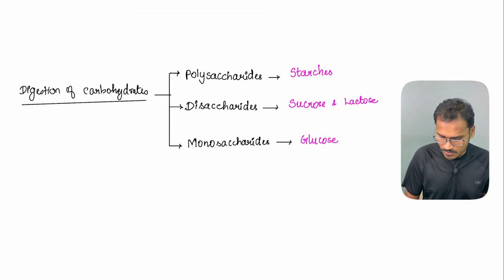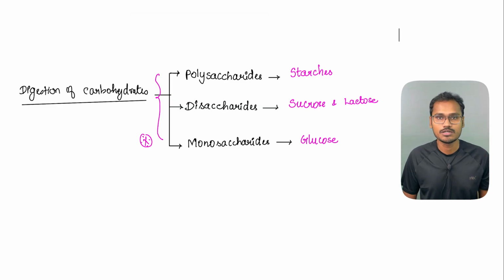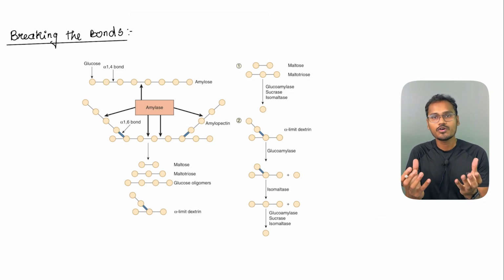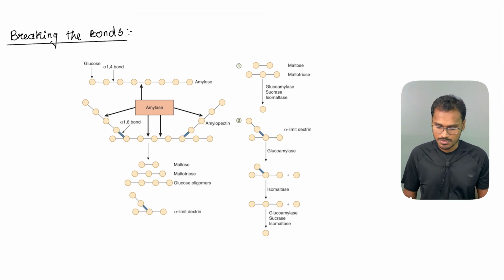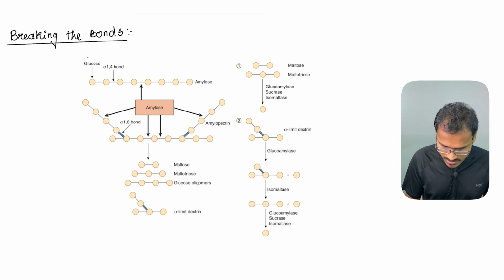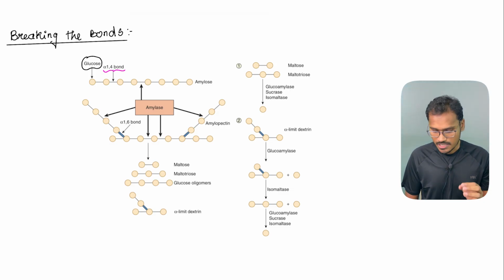So these are the major important carbohydrates which have to undergo digestion, followed by absorption. So let's first understand their structure and how those molecules have to be broken down to form the monosaccharide so that absorption can happen. First, when we ingest substances, majority of them are made up of glucose molecules along with some linkages. So first example, the glucose molecules, when they have the linkages like the alpha-1,4 bond, they are called amylose.